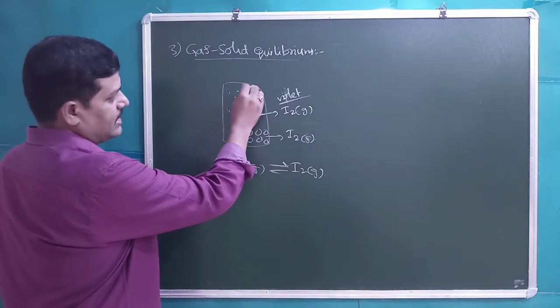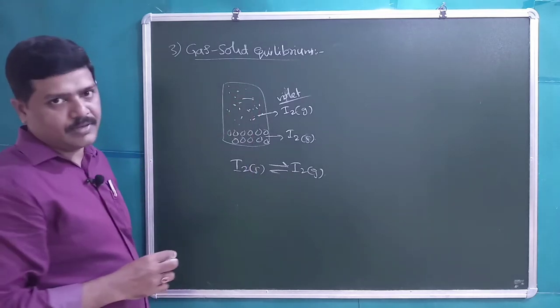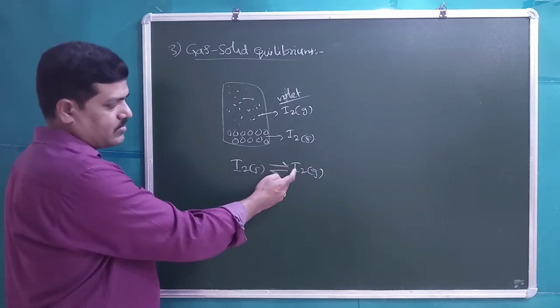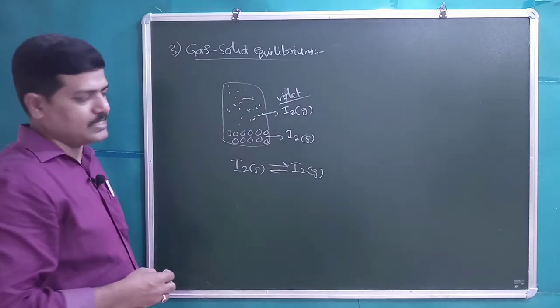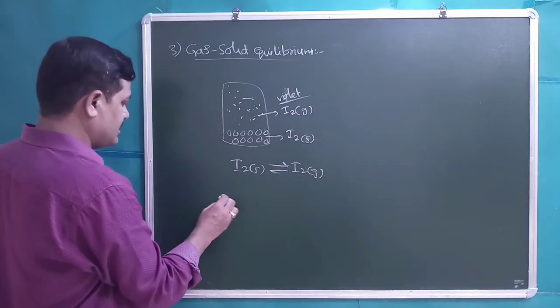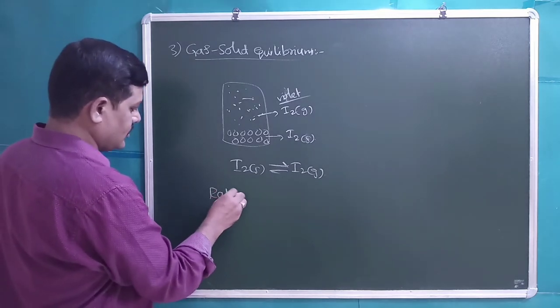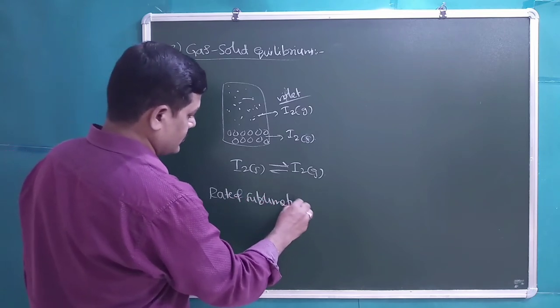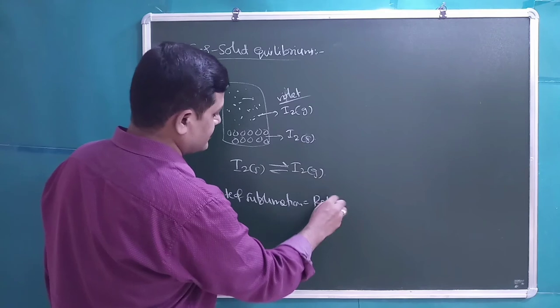That indicates the system is in equilibrium. Rate of forward process is equal to rate of backward process. Here we can write rate of sublimation is equal to rate of condensation.